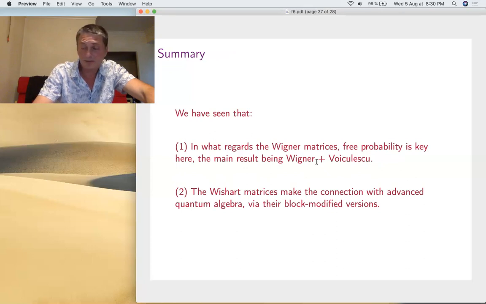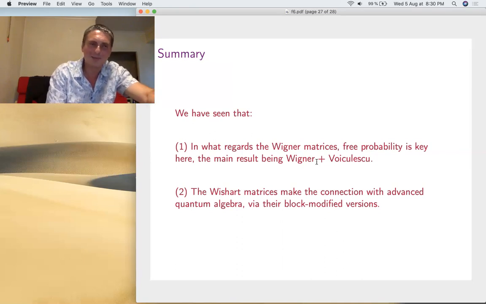So that was it. To conclude with regard to Wigner, that was a tiny little interaction I did, but remember, the result even about a single Wigner matrix is Wigner plus Wigner. We need both. And Wishart, yeah, this is definitely advanced quantum algebra, with a number of modifications. So this is still waiting to be better understood.